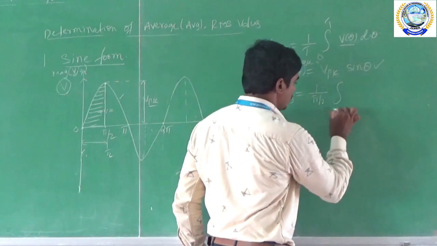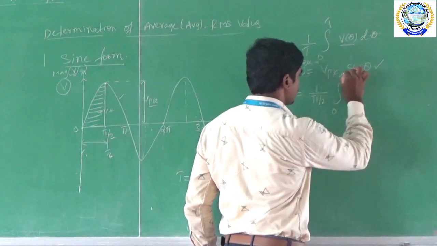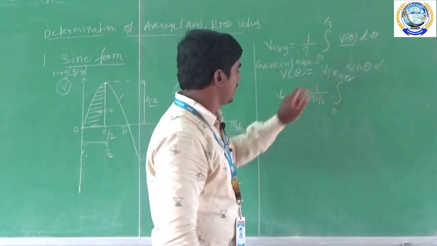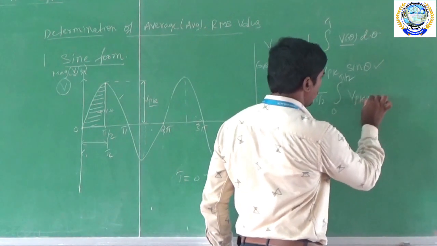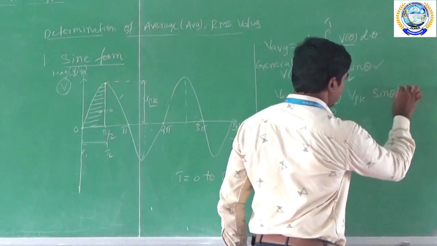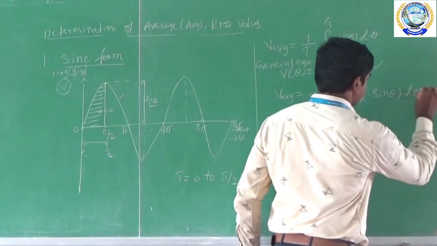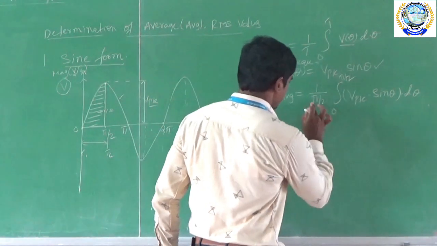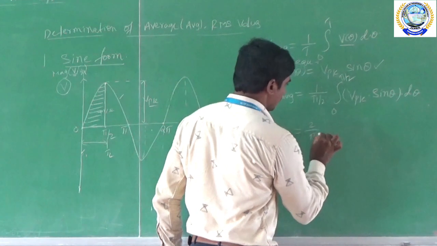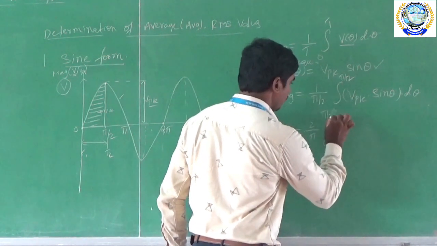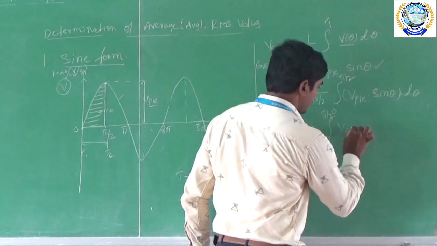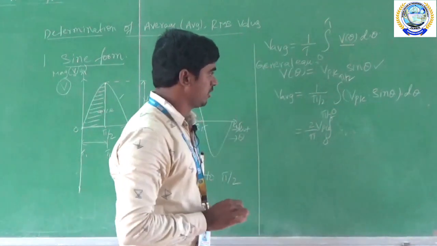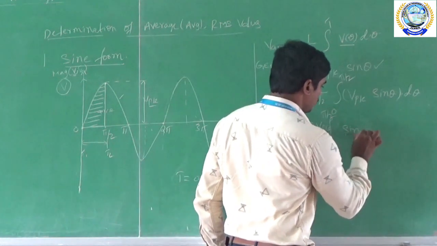Again integration of 0 to T, T again T2 minus T1, so that's why pi by 2. And V of theta, we have the formula V of theta is equal to V pk into sine theta into d theta. So this is the formula. Now by simplifying, 1 by pi by 2 will become 2 by pi, and this is integration of 0 to pi by 2. Here Vpk we are taking outside, and this is sine theta into d theta.